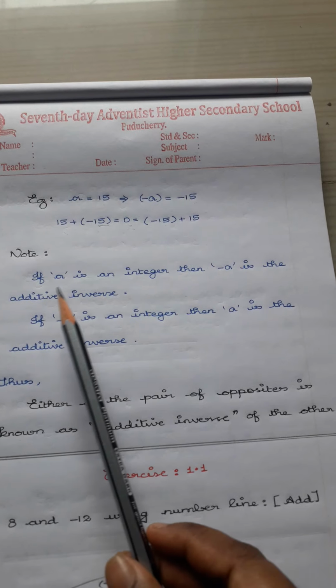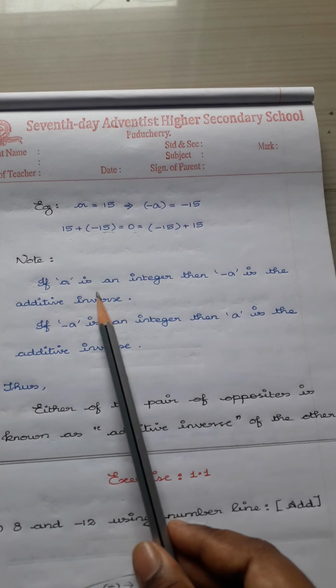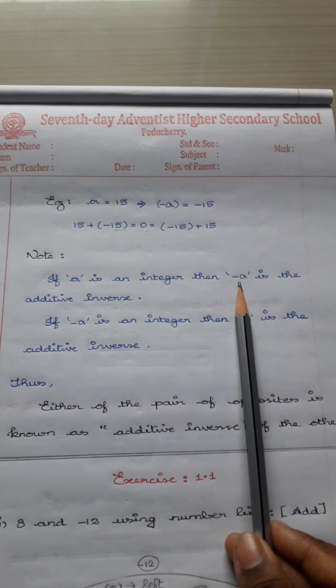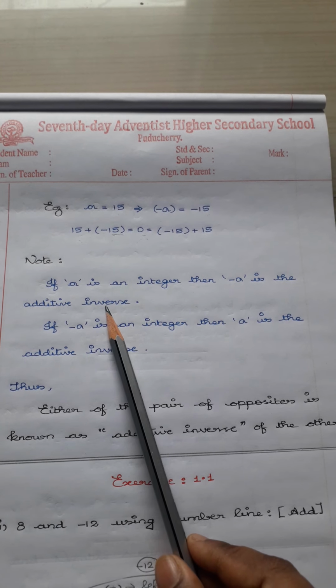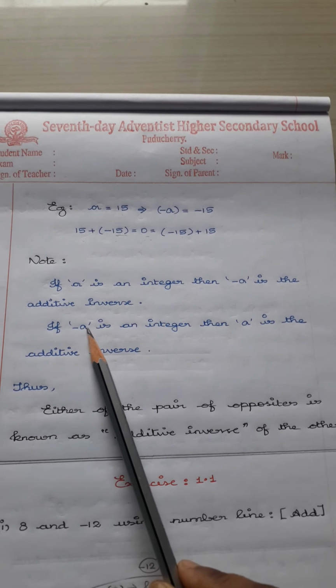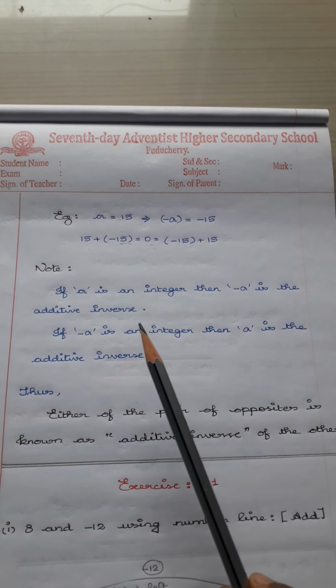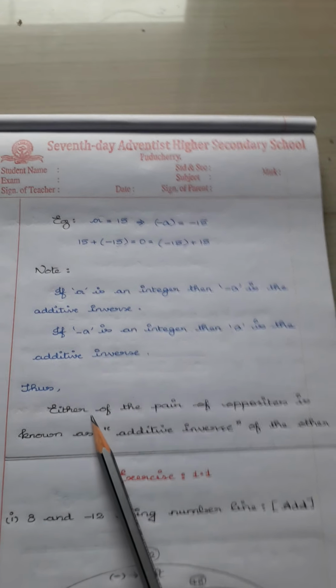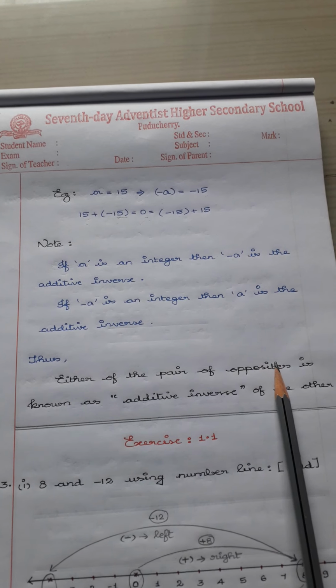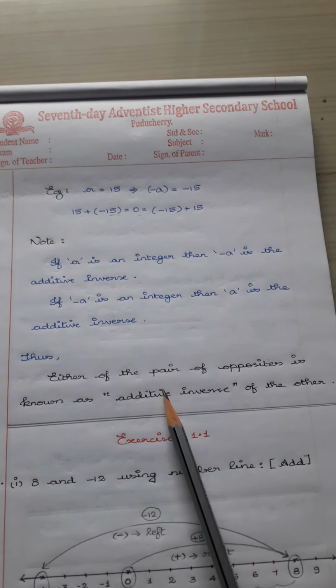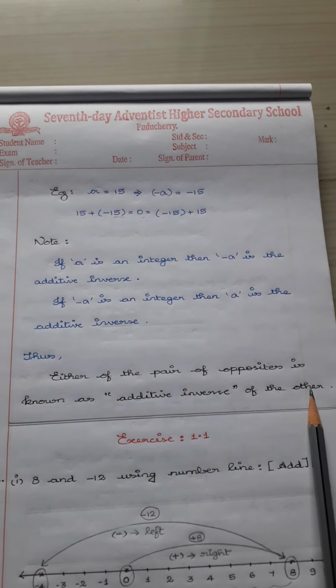So the note has been given clearly. If a is an integer, then minus a is the additive inverse of the given integer. If minus a is an integer, then a is the additive inverse of the given integer. Thus, either of the pair of opposites is known as the additive inverse of the other.